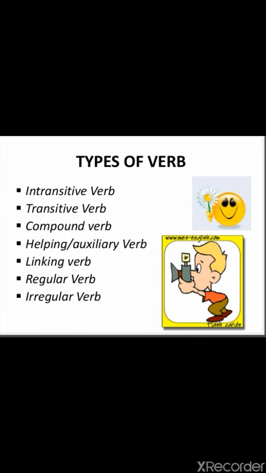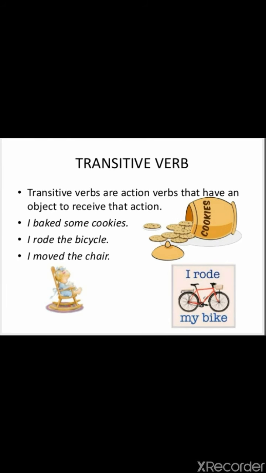There are many types of verbs like intransitive verb, transitive verb, compound verb, helping or auxiliary verb, linking verbs, regular verbs, and irregular verbs. Transitive verbs are action verbs that have an object to receive the action. On the other hand, intransitive verbs are those words which do not have an object to receive the action.